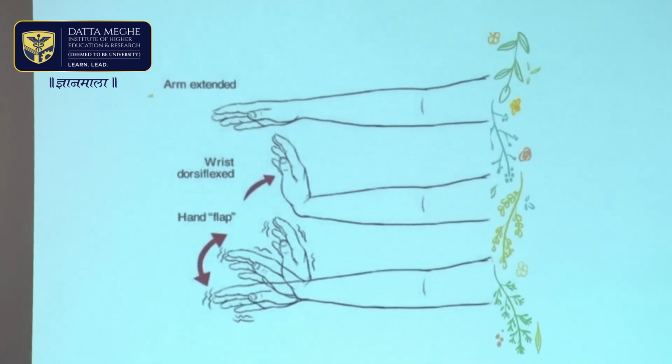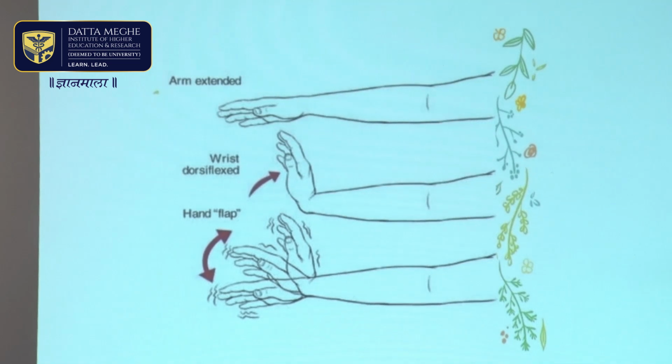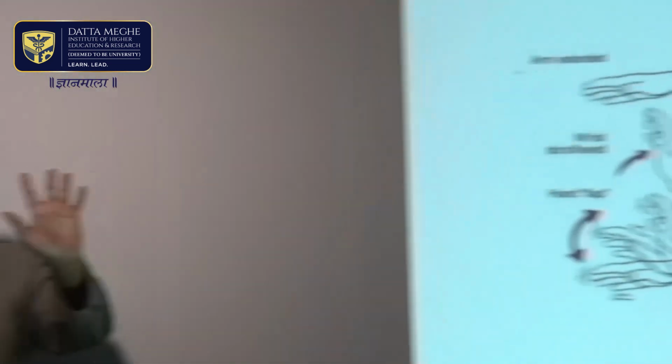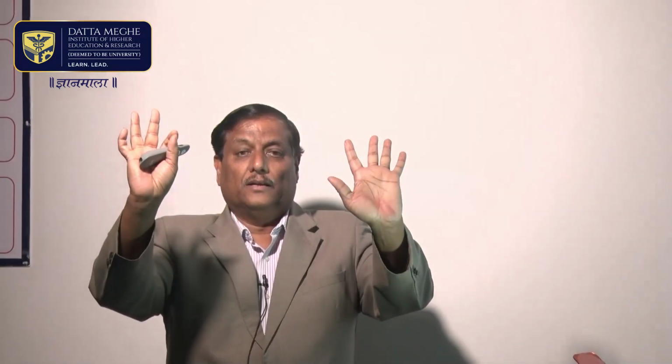Another important sign which should be elicited in all patients is flapping tremors, called asterixis, in which the patient is asked to extend his arms in this manner, and a patient who is in encephalopathy will have this kind of tremors which are called flapping tremors. This is a sign of hepatic encephalopathy.